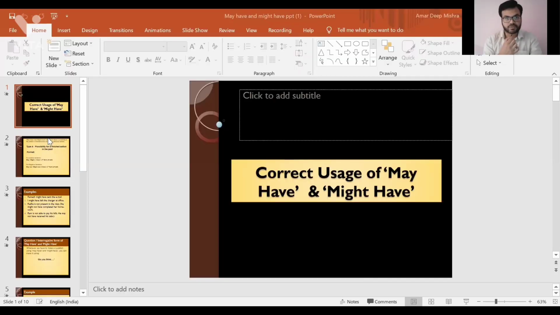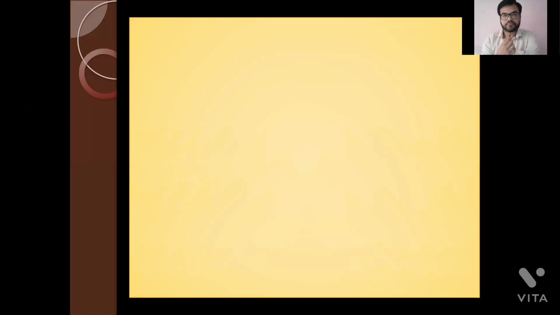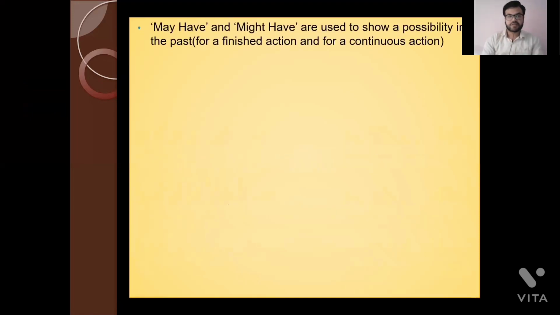Okay, so here we are, about the correct usage of may have and might have. Okay, so let us begin with this. So guys, may have and might have are used basically wherever you have to show a possibility in the past.